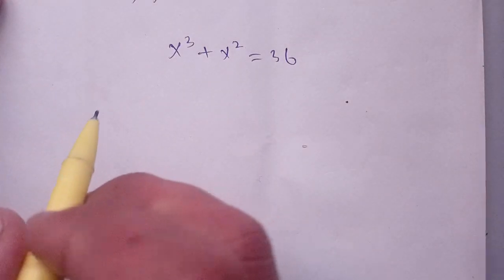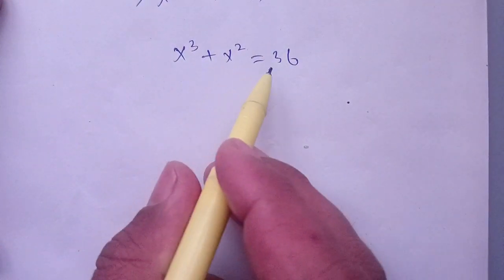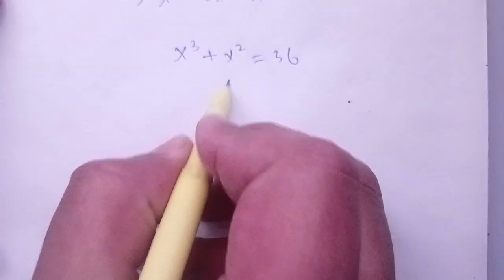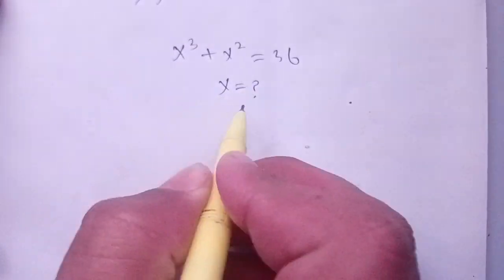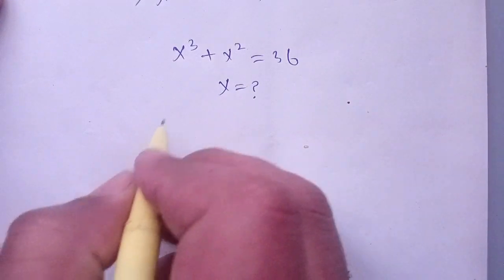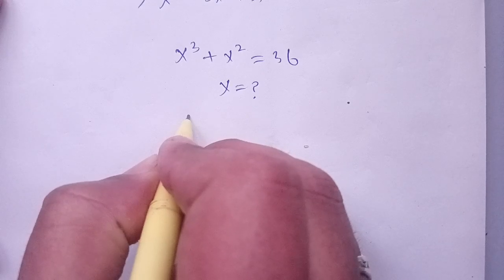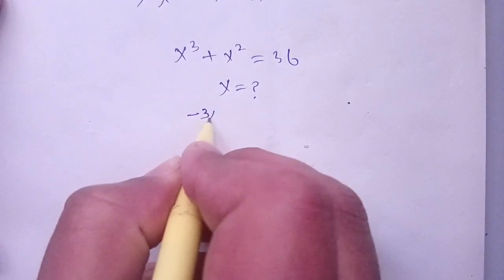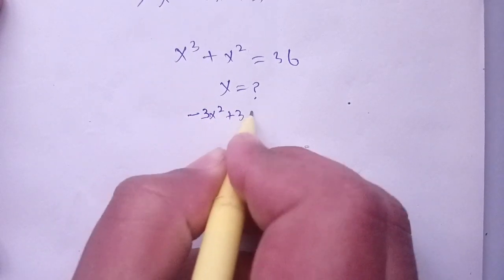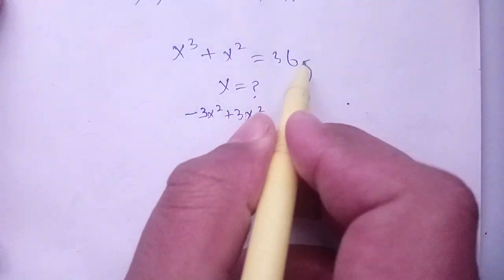Hello everyone, in today's video we are going to solve this cubic equation x cube plus x square is equal to 36, and we have to find the value of x, meaning that we have to find the root of this cubic equation. Now for our simplification, subtract and add 3x square on the previous equation.